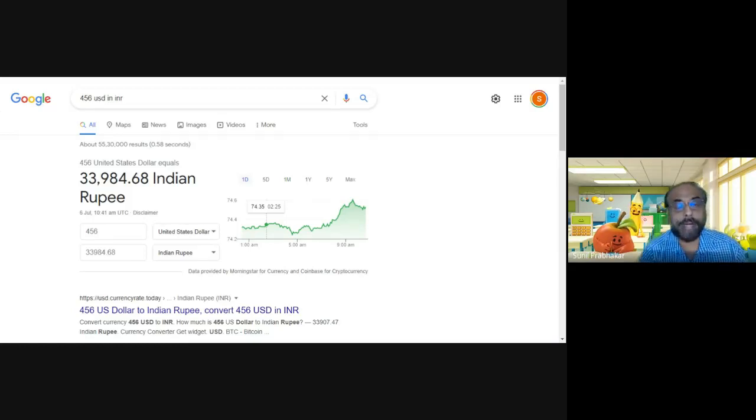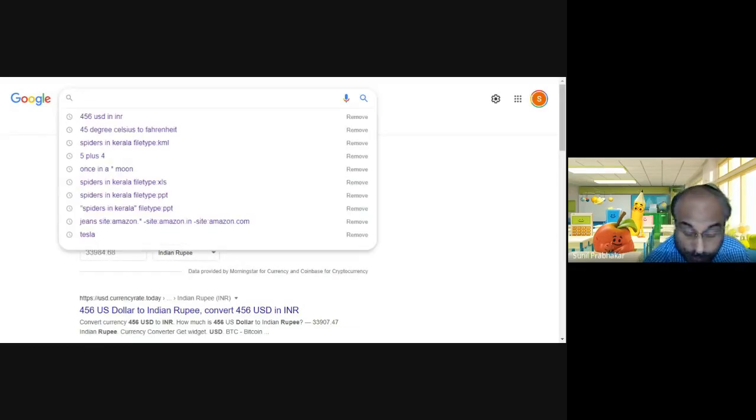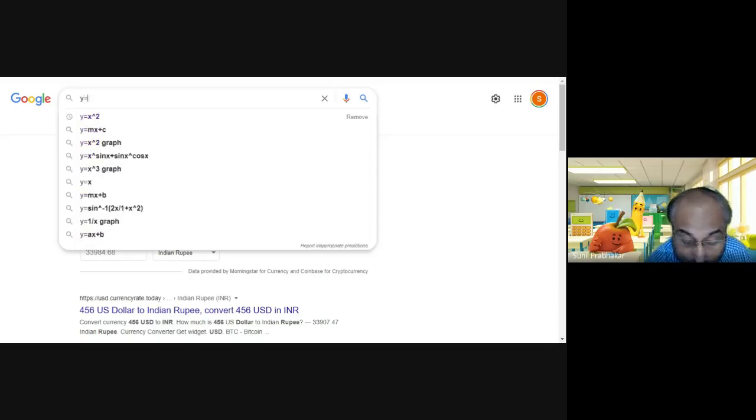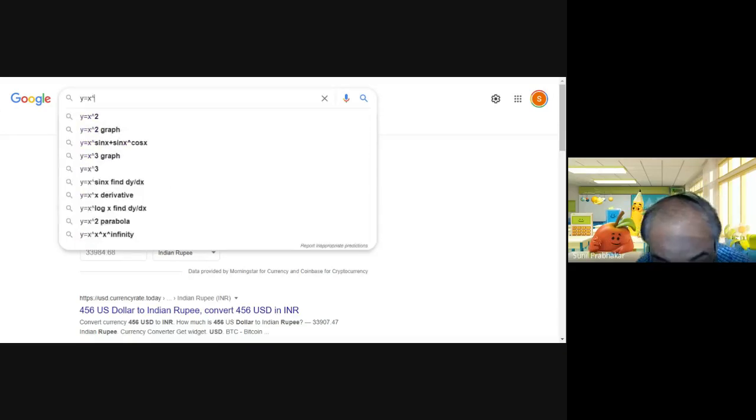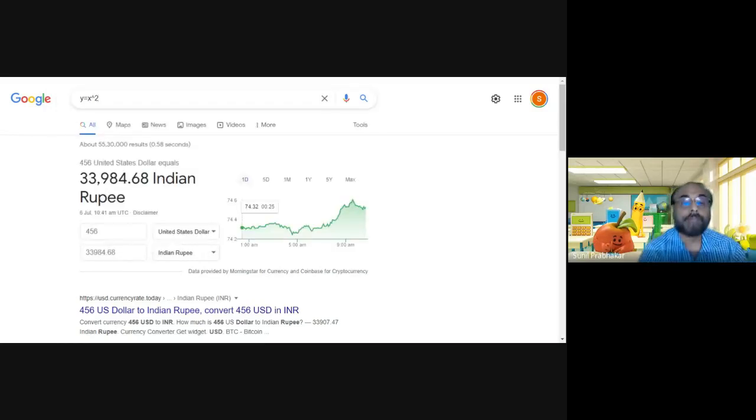You can use this window as a geographical, not geographical, geometrical calculator. So type y equals x square.